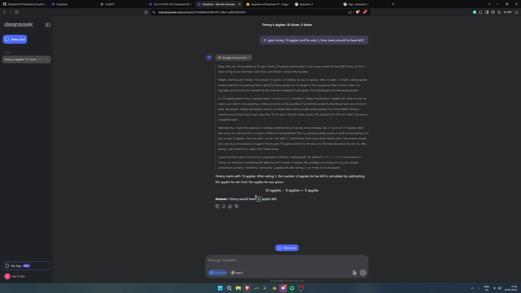Oh, look, it even puts boxes around it. That's really cool. I like that. We would have 5 apples left. See? All right. What is the square root of 2?